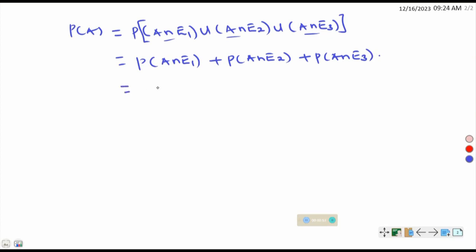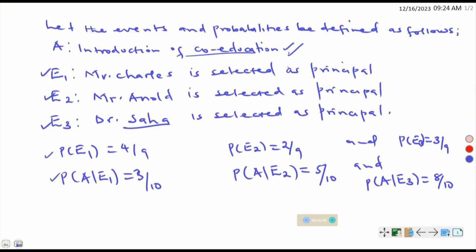From there, what is the probability of A intersection E1? From the given information, we have probability of E1 and we have probability of A given E1, which means using these two, we can come up with the probability of A intersection E1, because we know that probability of A intersection E1 is the same as probability of E1 times probability of A given E1, from what we call the compound theorem of probability.